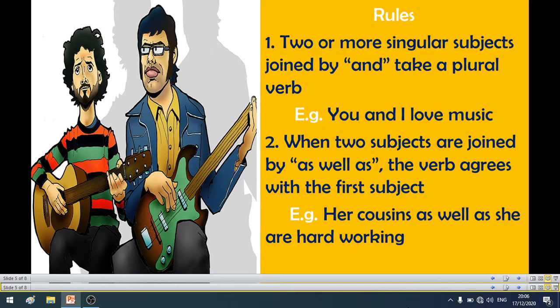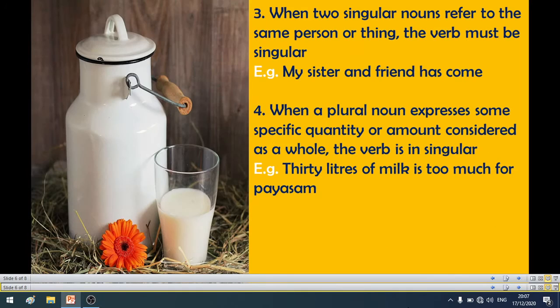So when the subjects are joined by as well as, the verb agrees with the first subject. Look, her cousins as well as she are hardworking. Here the verb are agrees with the first subject, her cousins. So here I have used a plural verb.